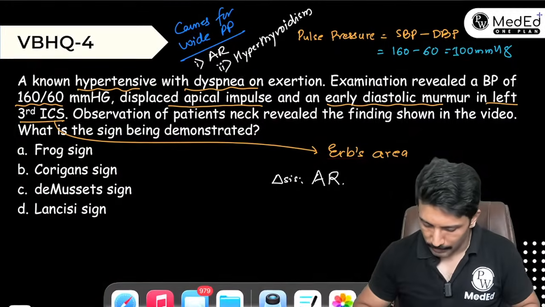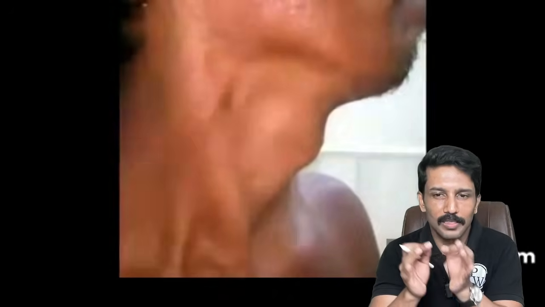Okay, so let me play the video and see if we can identify that. Just give me 1 second. So this is a very popular video. I think all of you would have seen this. What do you notice here? Already the context is set. The context is we are expecting a patient of AR here. And if it is a case of AR and you see some visible pulsations in the neck, what should you conclude? You would think of it as dancing carotids.